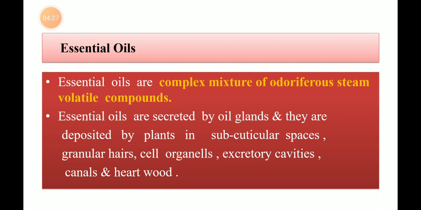In this slide we came to know the definition and the qualities of essential oils and their secretion and deposition. That means they are complex in nature, they possess odor or smell, and they are volatile. They are secreted by oil glands, but not stored by oil glands; they are stored by other plant parts such as subcuticular spaces, granular hairs, cell organelles, excretory cavities, canals, and heartwoods. Now let's move on to our next slide.